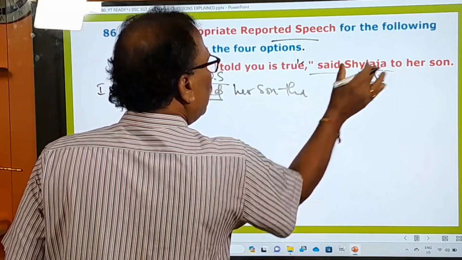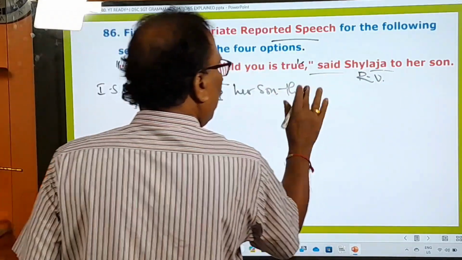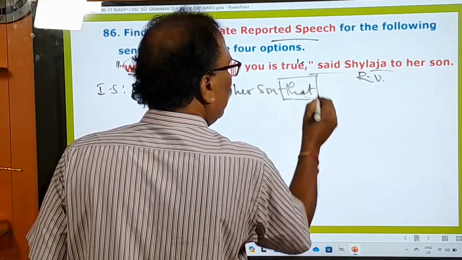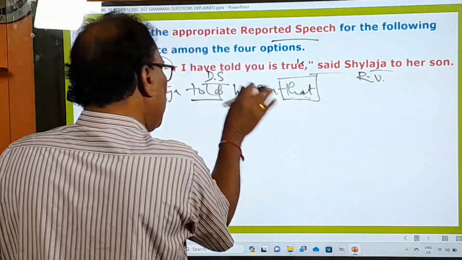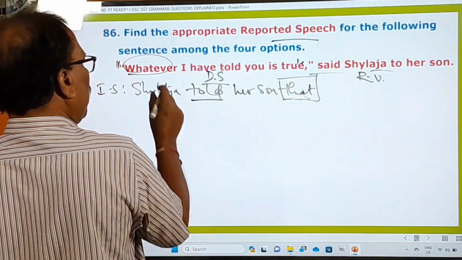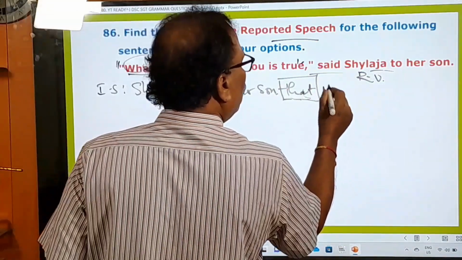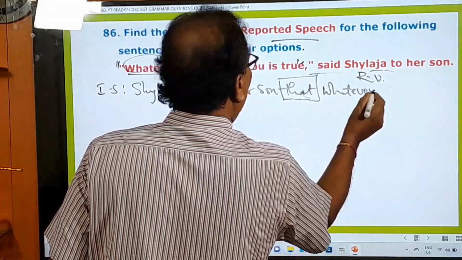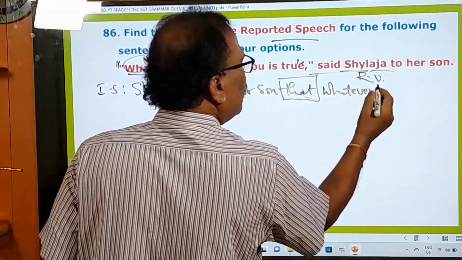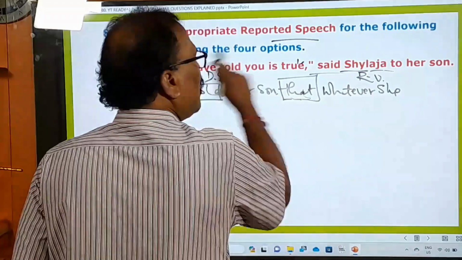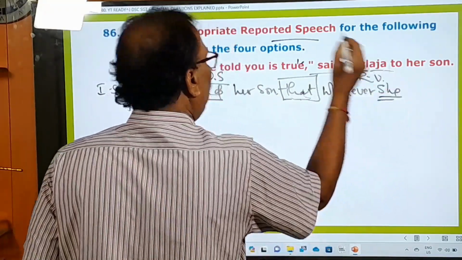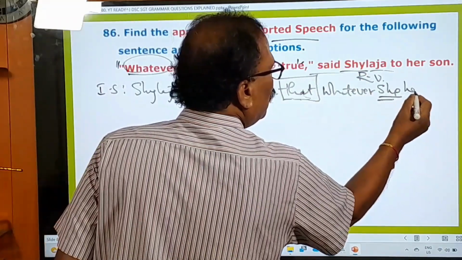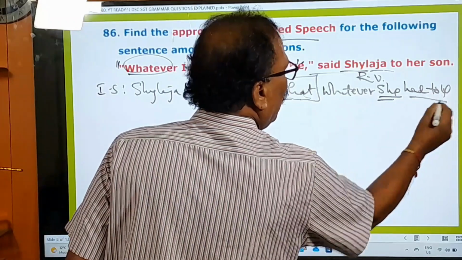And to connect this reporting verb and this direct speech, we have to use what? The connecting word that. Afterwards, you change this sentence into indirect speech. Whatever I have told you: whatever, use it as it is. No change at all. I means who? Shailaja. When I is turned into Shailaja, it becomes she. And have told is turned into had told you, because I have already told you that.